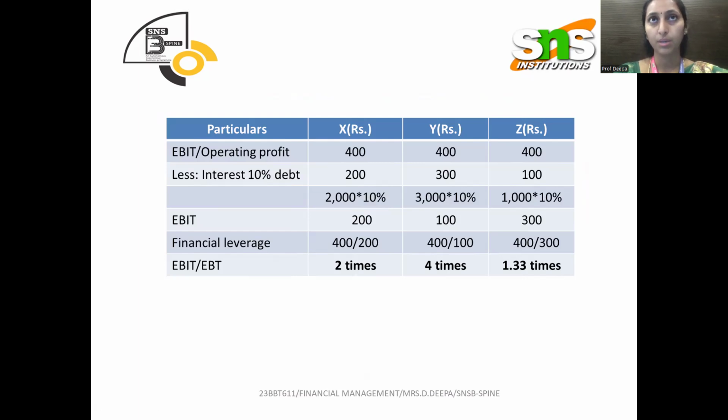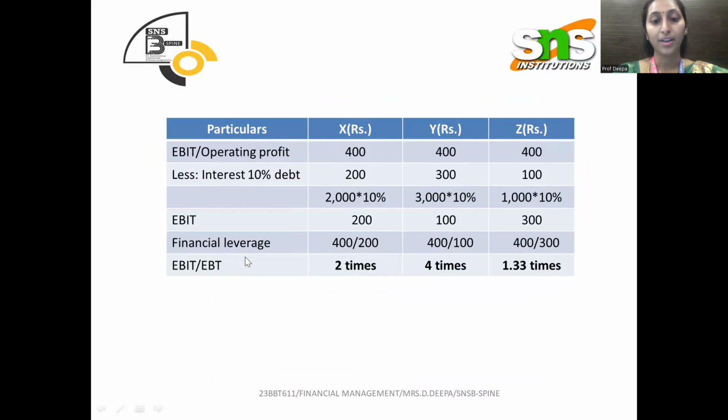By doing this, we get EBT, that is earnings before tax. EBIT is directly given in our question, and we calculated EBT, which we can also say is profit before tax. That is 200, 100, and 300. So what is our formula for financial leverage? EBIT divided by EBT. That is the formula for financial leverage.